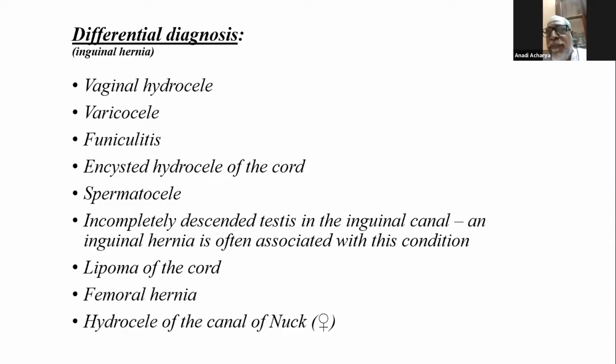This is often bilateral, and the patient usually comes with a bigger swelling. He is more concerned about that, but there is a small swelling on the opposite side. So that you have to keep in mind. Yes. Clinically, you must examine, apart from the hernia, the urethra and the meatus in male patients, whether there is a tight meatus or fibrosis or not, and never forget to examine the chest and abdomen.